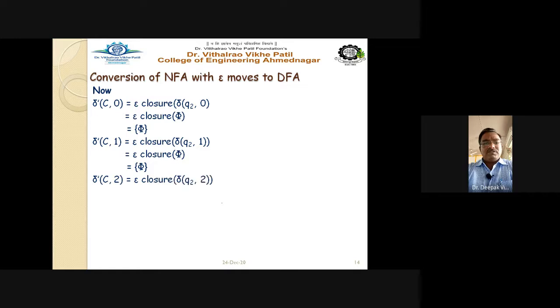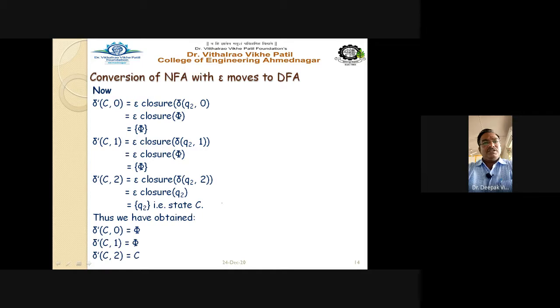And delta dash C on 2 is epsilon closure of delta Q2 on 2, so it goes to Q2 itself, that is C. So delta dash C on 0 is phi, on 1 is phi, and on 2 is C itself.